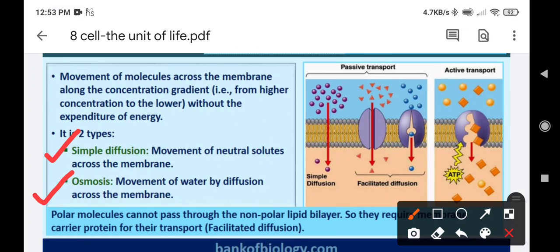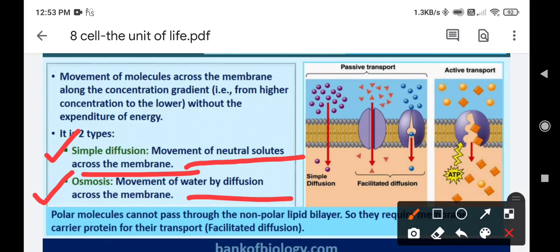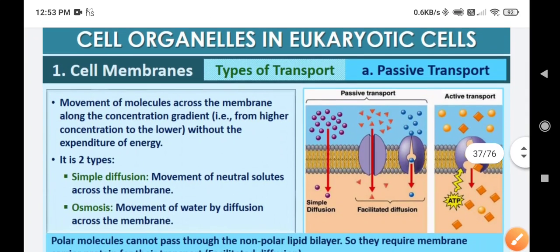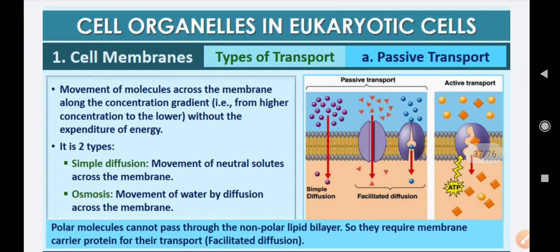Always remember that when we are talking about molecules or solutes, it does not involve water. Whenever movement of neutral solutes takes place across the membrane, it is known as simple diffusion. But when movement of water takes place by diffusion, it is known as osmosis. So in passive transport we have simple diffusion and osmosis, which don't require energy.